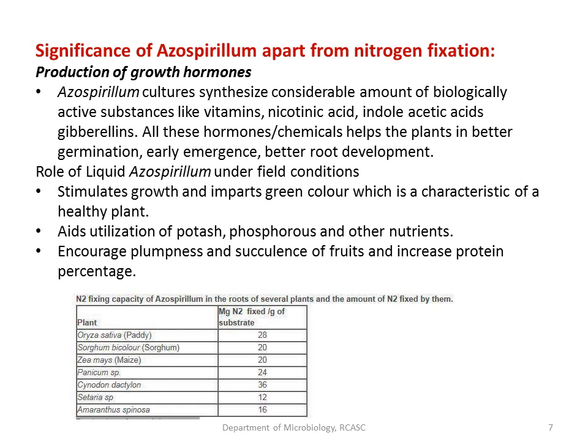And the table which I have represented here indicates the amount of nitrogen fixed in milligrams by 1 gram of the substrate. So this is the table: nitrogen fixing capacity of the azospirillum in roots of several plants, and the amount of nitrogen fixed by them, which varies from different plants. So this is the significance of azospirillum apart from nitrogen fixation.